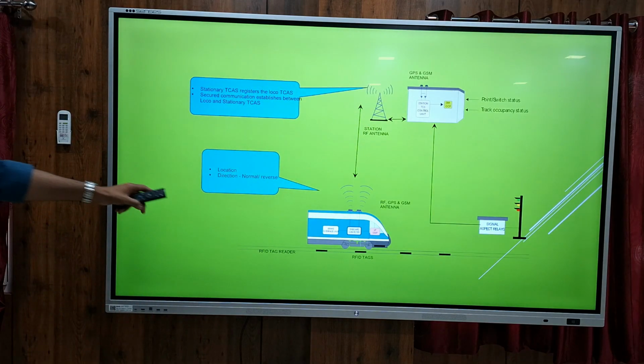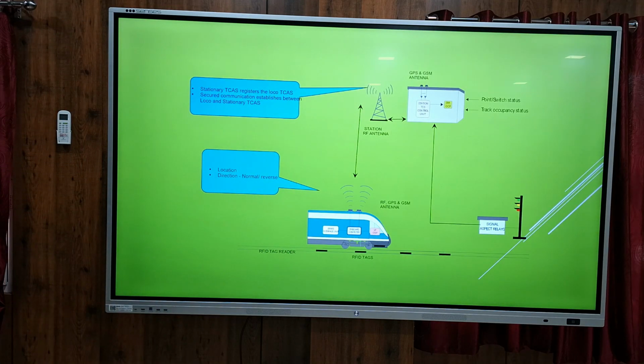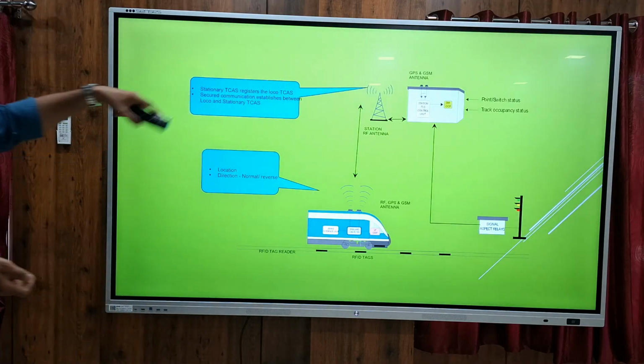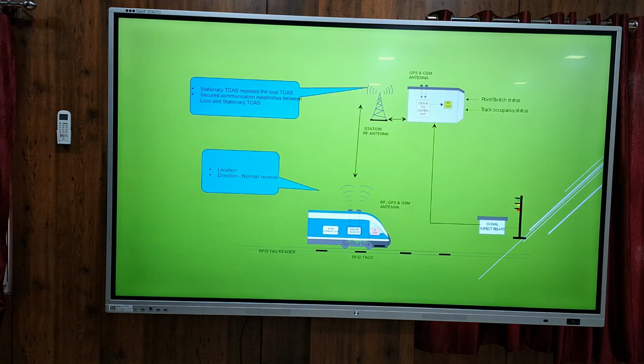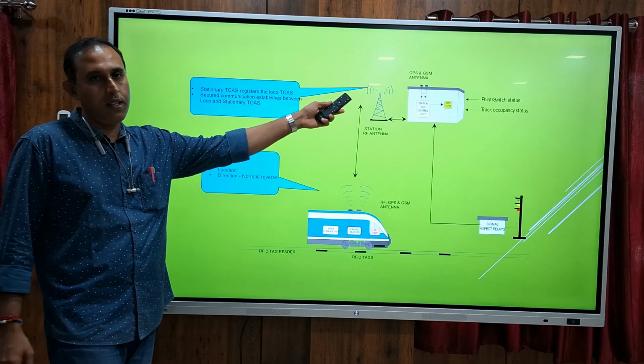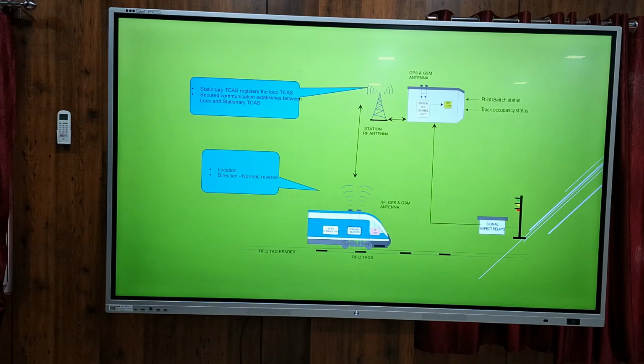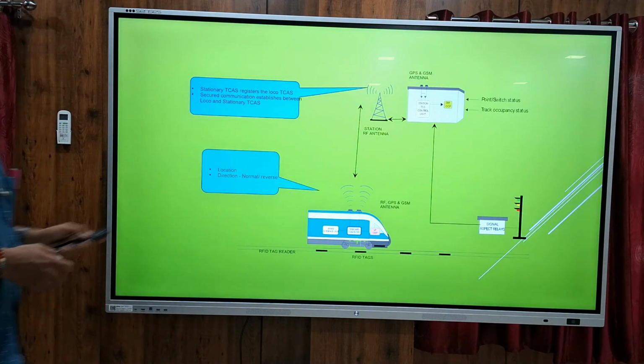All the SIMs we are using here for this communication have been registered in the NMS server, with all the SIM numbers and SIM IDs. Only if the SIM is registered in the NMS server can this communication happen. If you change a SIM in this loco, it has to be registered in the NMS server, otherwise communication will not happen. So first it will check whether it is authorized or not. Then only communication will start.